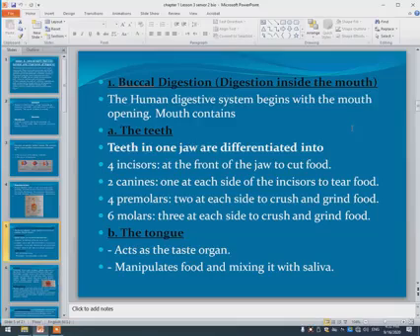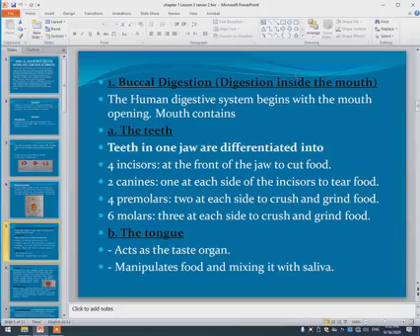We have two canines, one on each side of the incisors, to tear food. We have four premolars, two at each side, and six molars, three at each side, to crush and grind food.